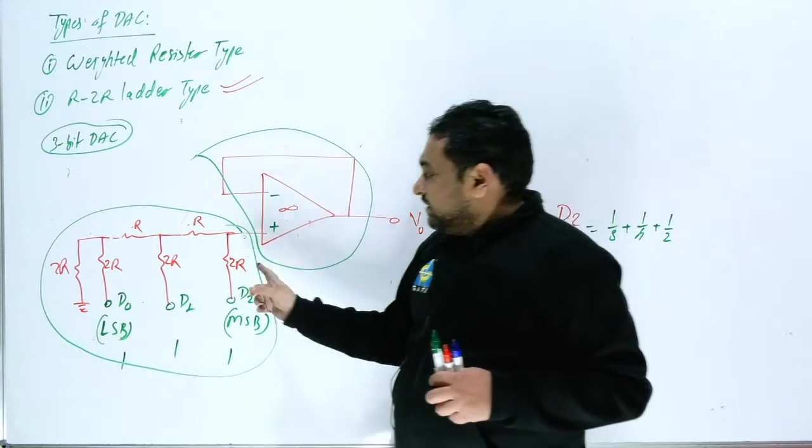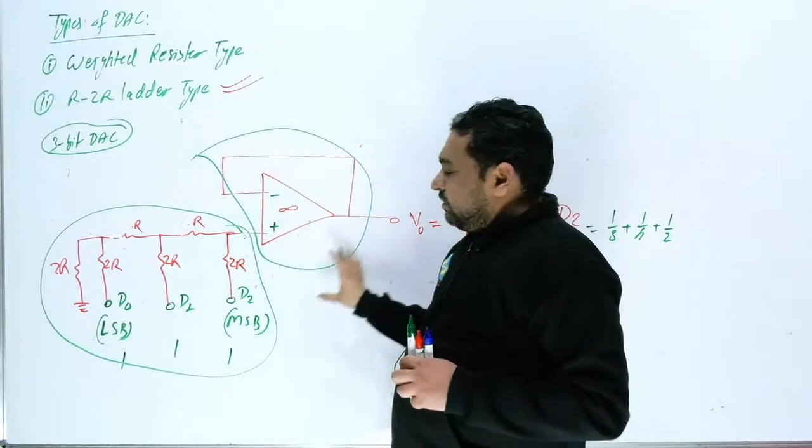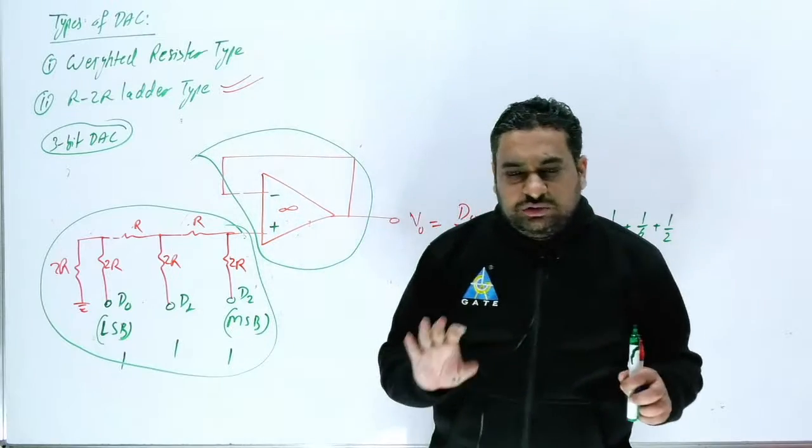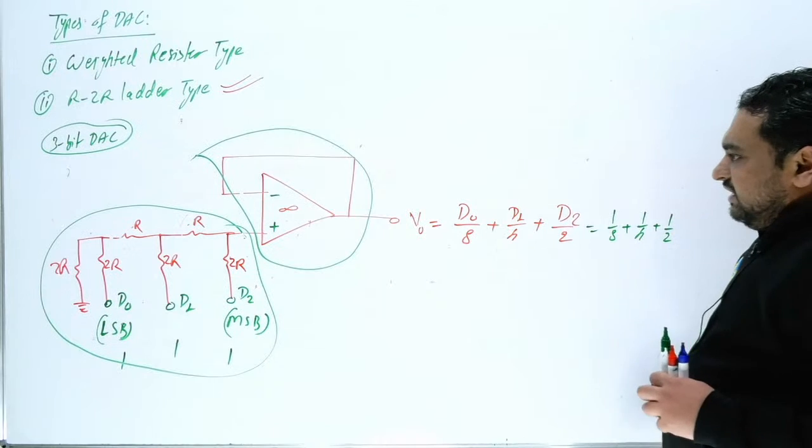But if you get a different design of question, what do you have to do? First, you have to solve this by network theory, and then you have to solve this by operational amplifier. Okay, so here don't be wrong. I hope you can definitely handle this category of question.